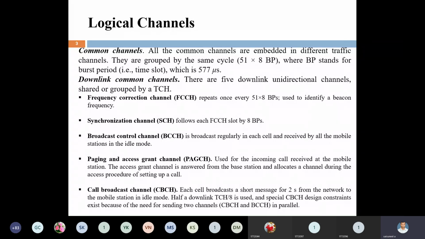Nothing but here, the paging and access grant channel is used once we have to make a call: we send a control signal from the mobile station to the base station. The base station, MSC, can allocate one particular channel to the mobile unit. That is about the paging and access grant channel. The name is paging and granting.